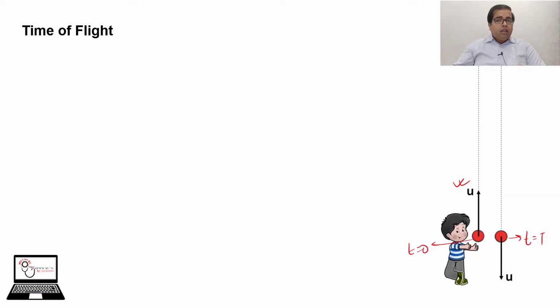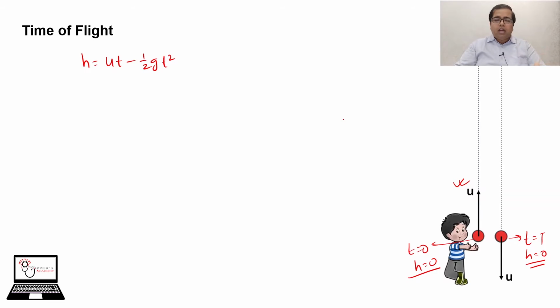And we know initially its height is 0, and when it reaches the initial point again its height becomes 0. So by using the formula h is equal to ut minus half gt square, we can easily calculate time of flight.